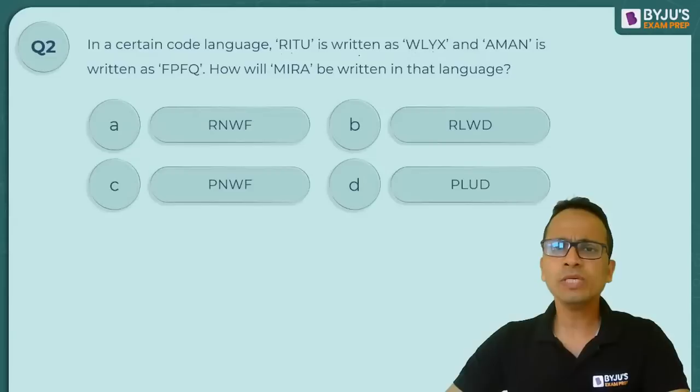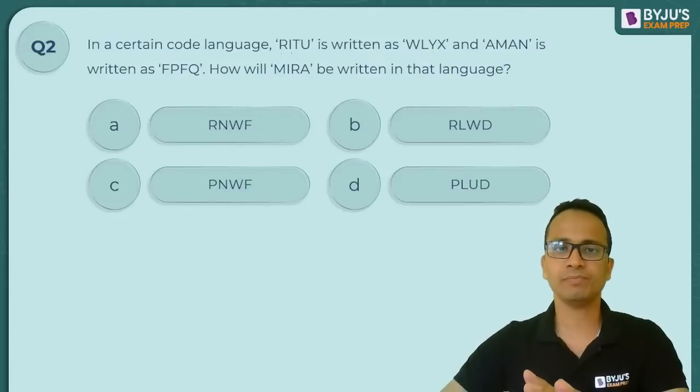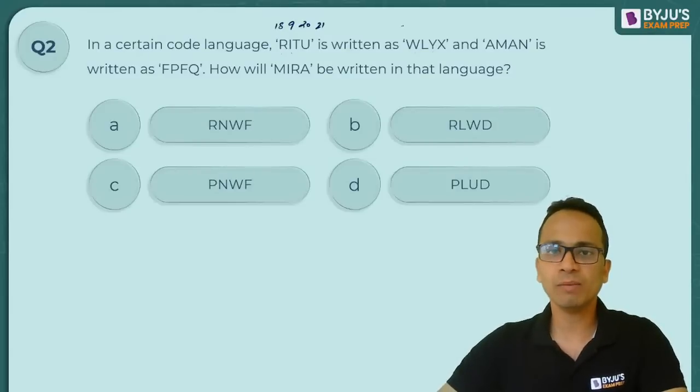Now, Ritu is coded as WLYX. Let's write the number equivalents of all of them. ठीक है? Number equivalent लिखते हैं. R will be 18, I is 9, T is 20, and U is 21. So I have written the number equivalent of all these four alphabets, and the code W is 23, L is 12, Y is 25, and X is 24.